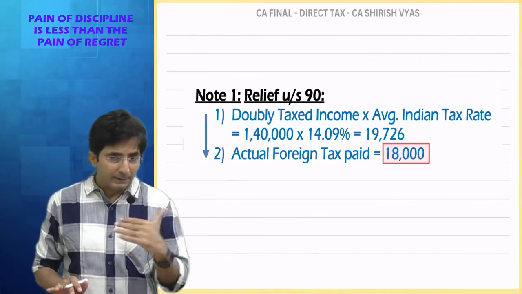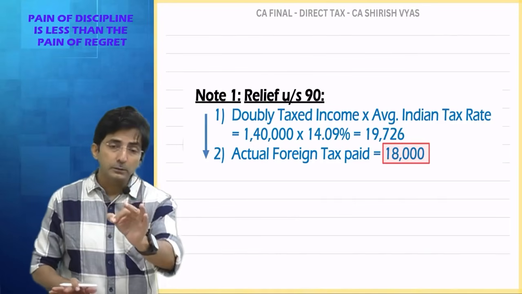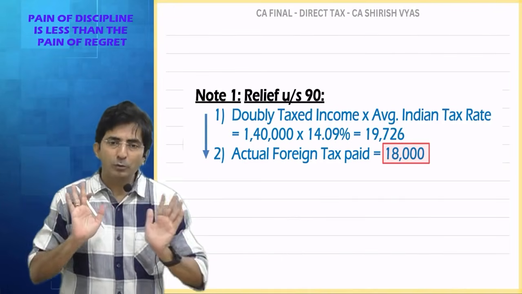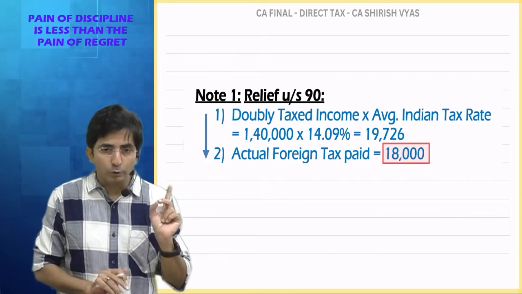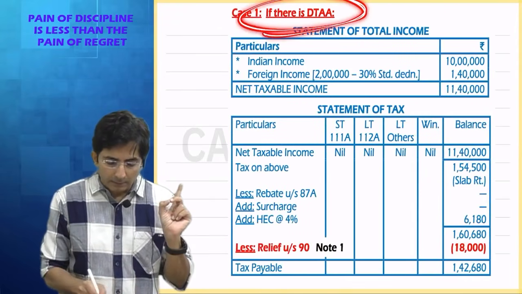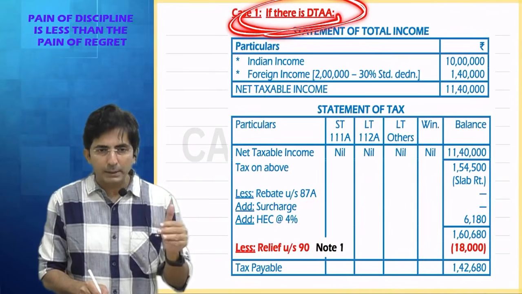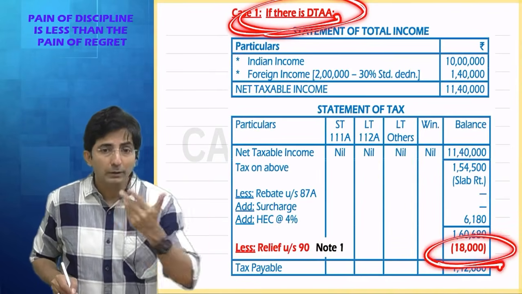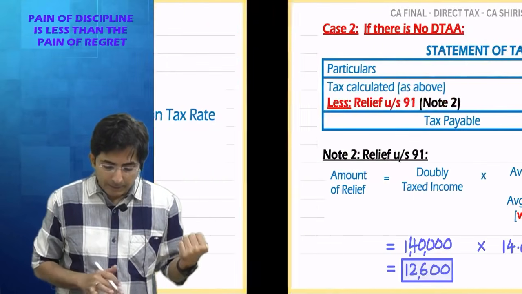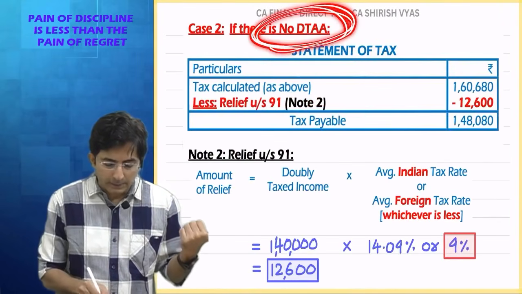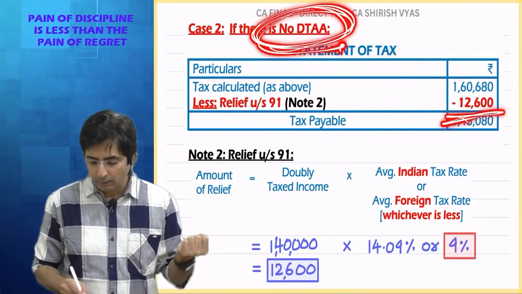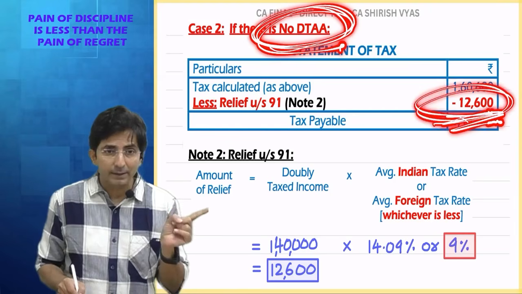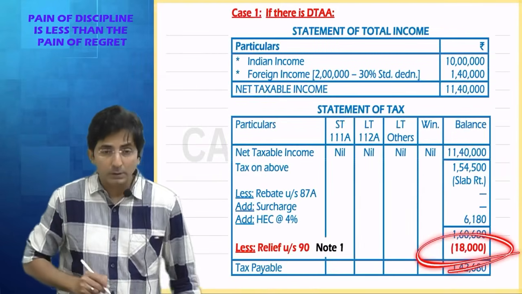Can you explain why this difference? You will always notice, if there is DTAA, you will get good relief. If no DTAA, you will get less relief. Tell me here also, if there is DTAA, that is a double taxation avoidance agreement with that foreign country, my relief is 18,000. The amount is big. And in case we don't have any double taxation avoidance agreement with that foreign country, our relief is only 12,600. It's less, no? Why?